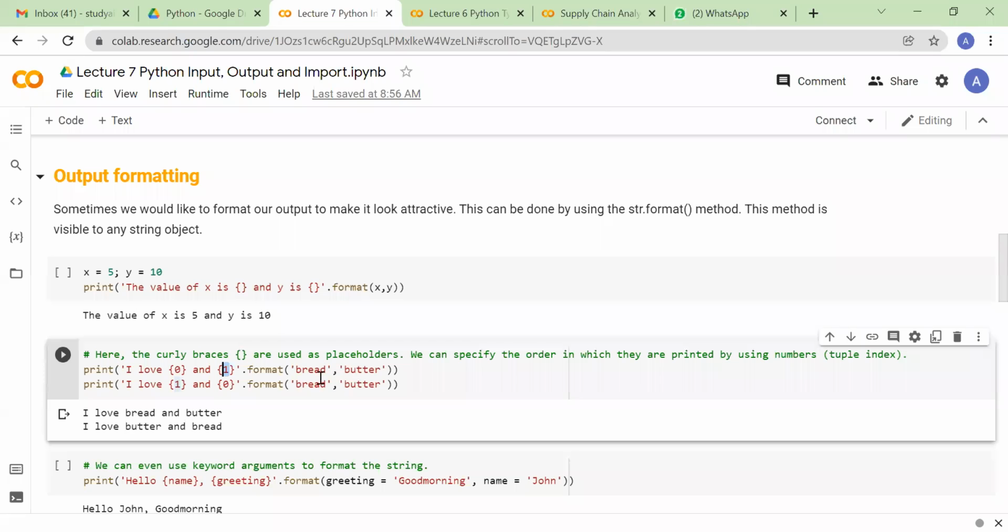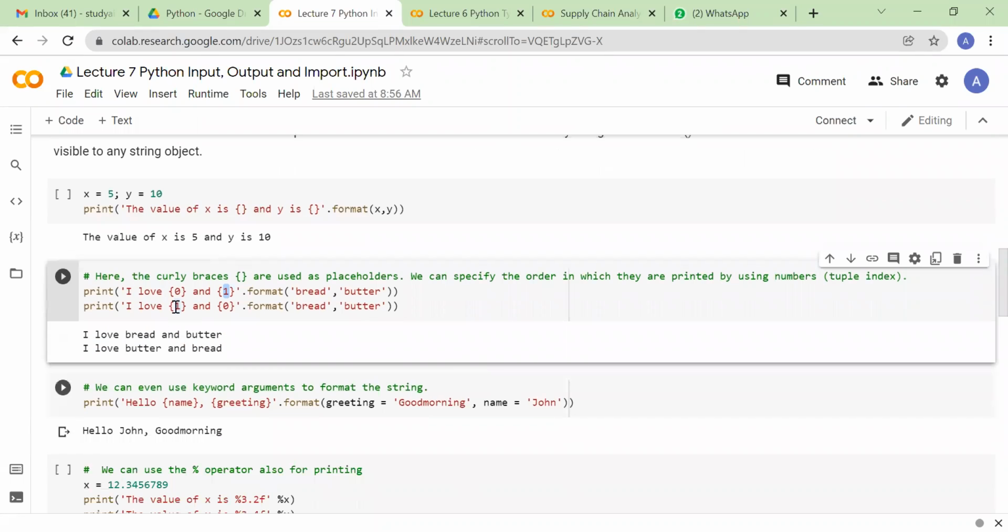However, I can interchange the position of bread and butter also, right? So here I'll mention that please give me the value which has the index 1. The value which has index 1 is what? Butter. Here bread has index 0, and butter has index 1. So here butter will come, and in this position bread will go, because I am explicitly saying that I want in this place the element which has the index 0. So bread has the index 0, it will come to this position. Is it making sense to you?